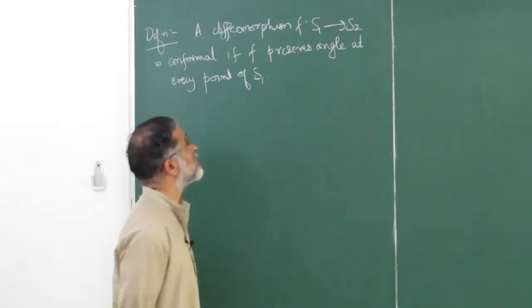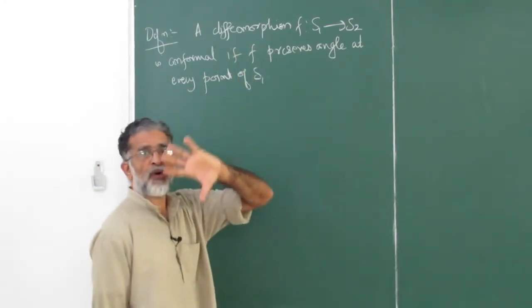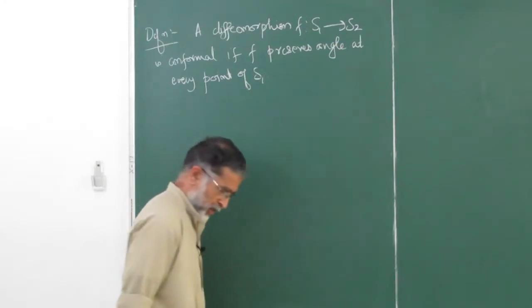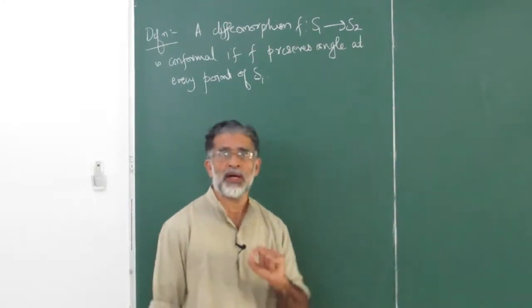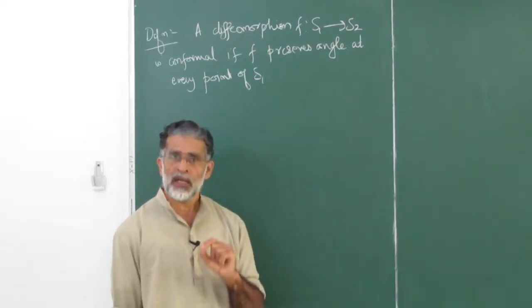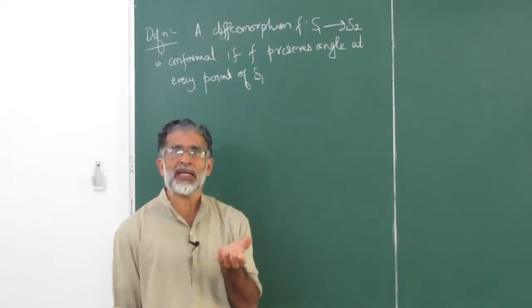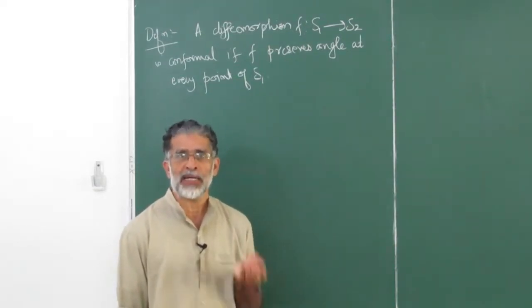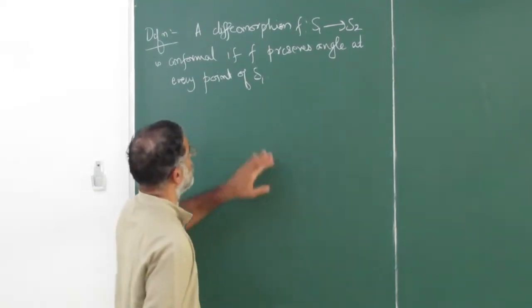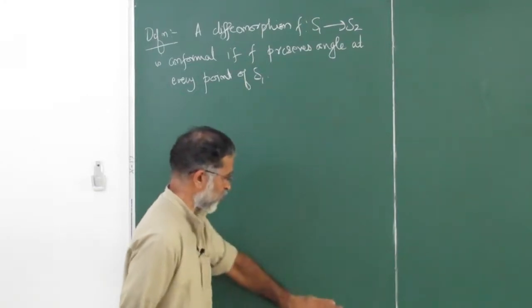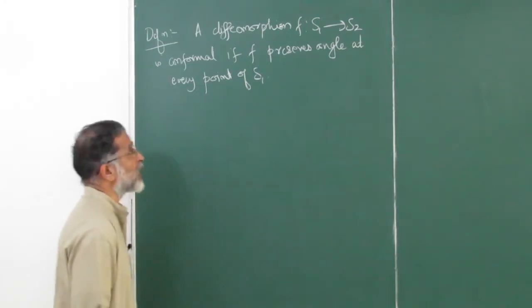So in other words, the set of all conformal maps of a surface forms a group. Of course, identity is just the identity map that also preserves the angles. So therefore, that forms a group.